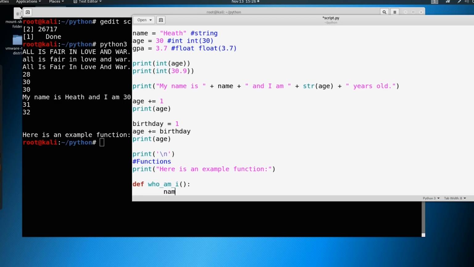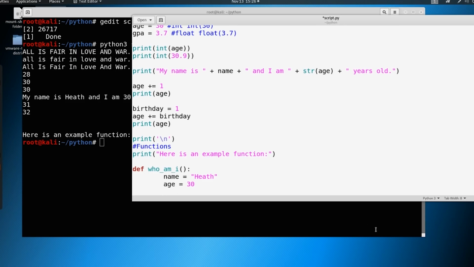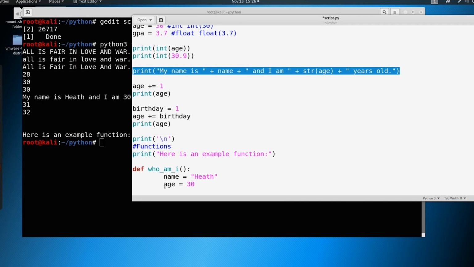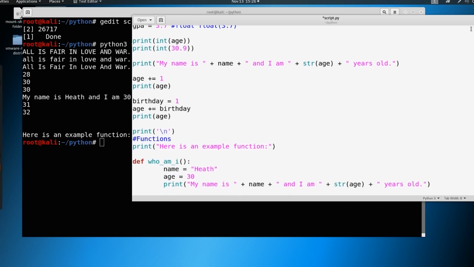So we can just say name equals Heath, and age equals 30. Typed that wrong there. And then we can just copy this print right here, so we don't have to type it all out again. Just copy and paste it. And you can see define who am I, and we're going to define in this function a name variable, an age variable, and then we're going to print this out. So if we were to just go ahead and save this and print this,